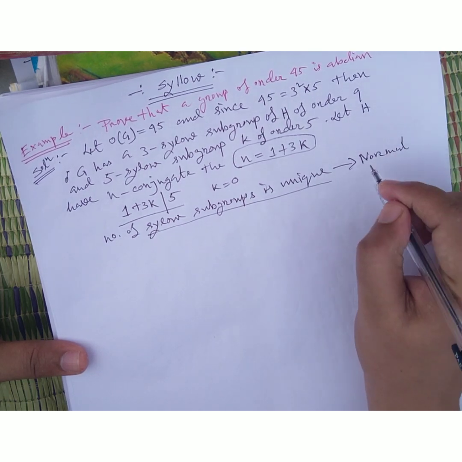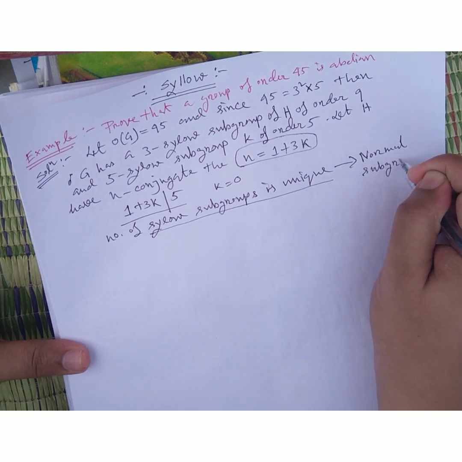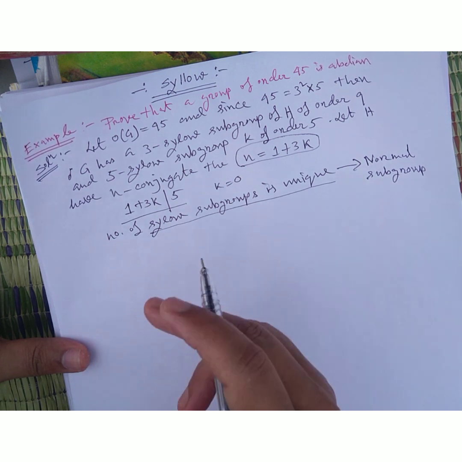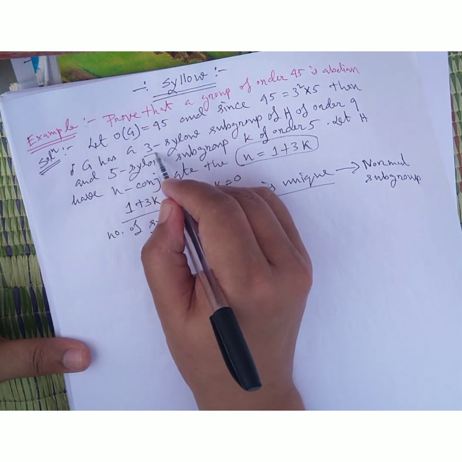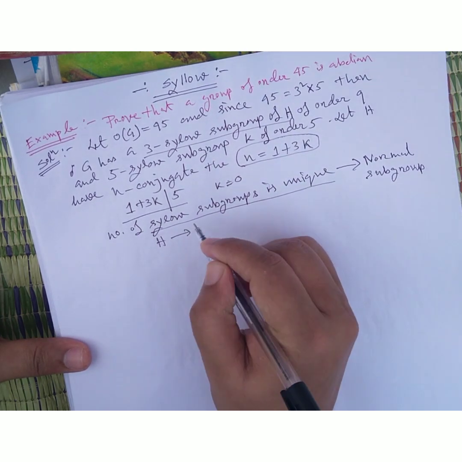When a Sylow subgroup is unique, then it is called a normal subgroup. Must remember, friends, very, very important. That's why when k equals 0, we get a unique 3-Sylow subgroup H, which means that H is a normal subgroup.